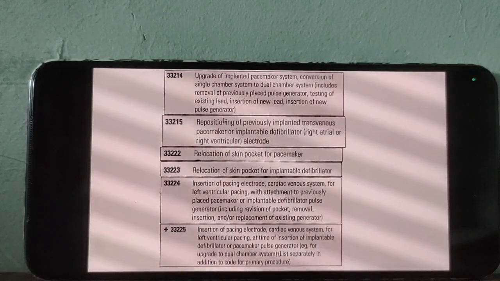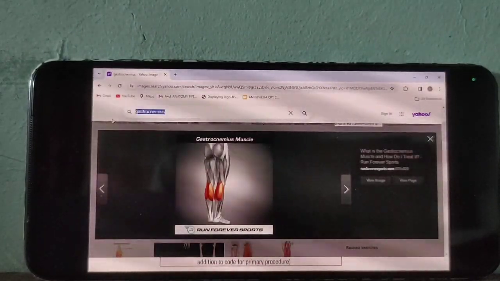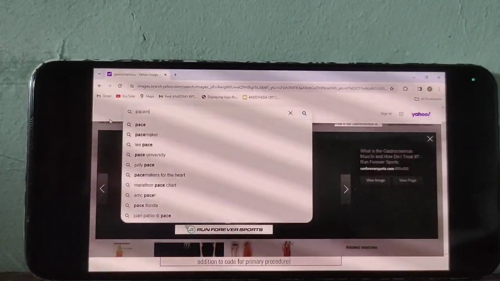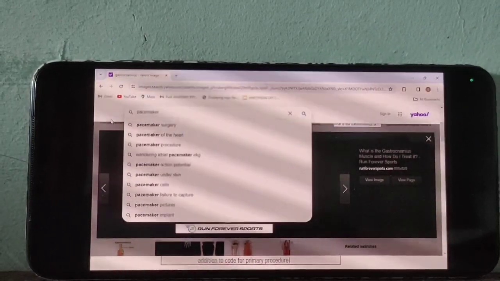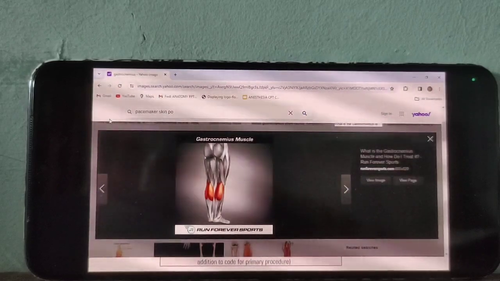Skin pocket. Skin pocket is nothing but a battery pocket. Usually the skin pocket is fixed under the skin only.